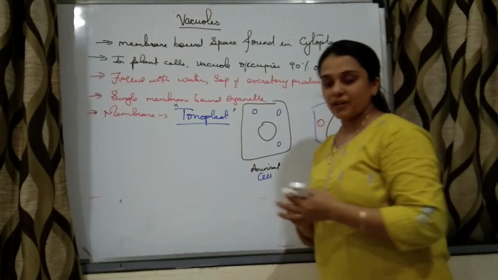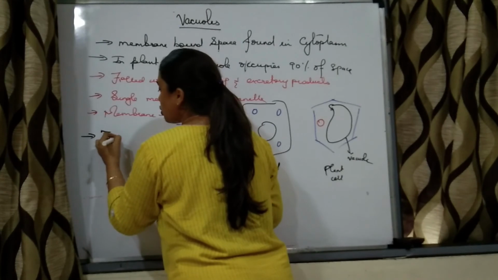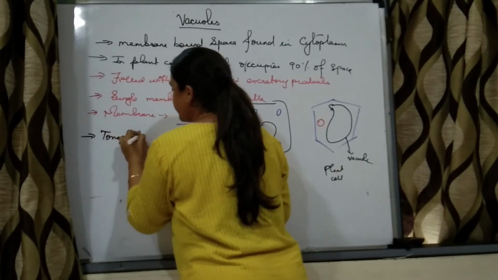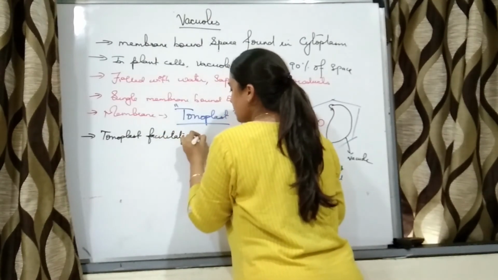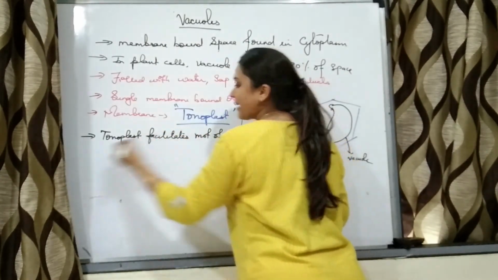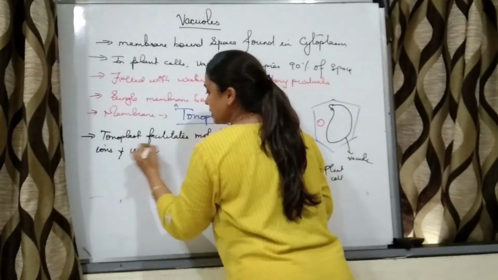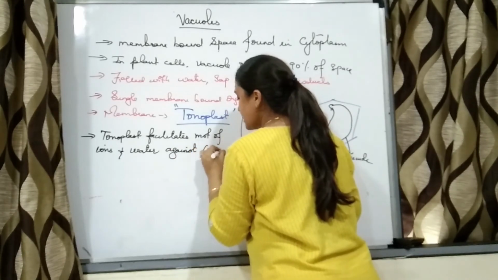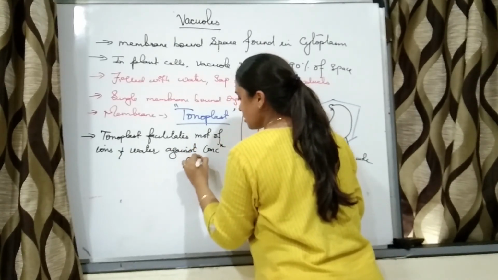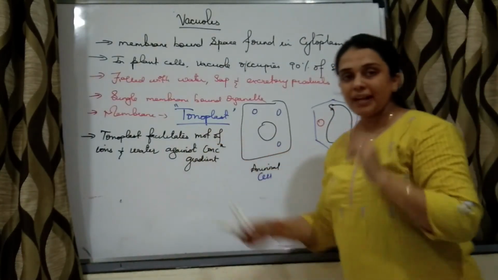That single membrane is called tonoplast. This tonoplast facilitates movement of ions and water against concentration gradient.